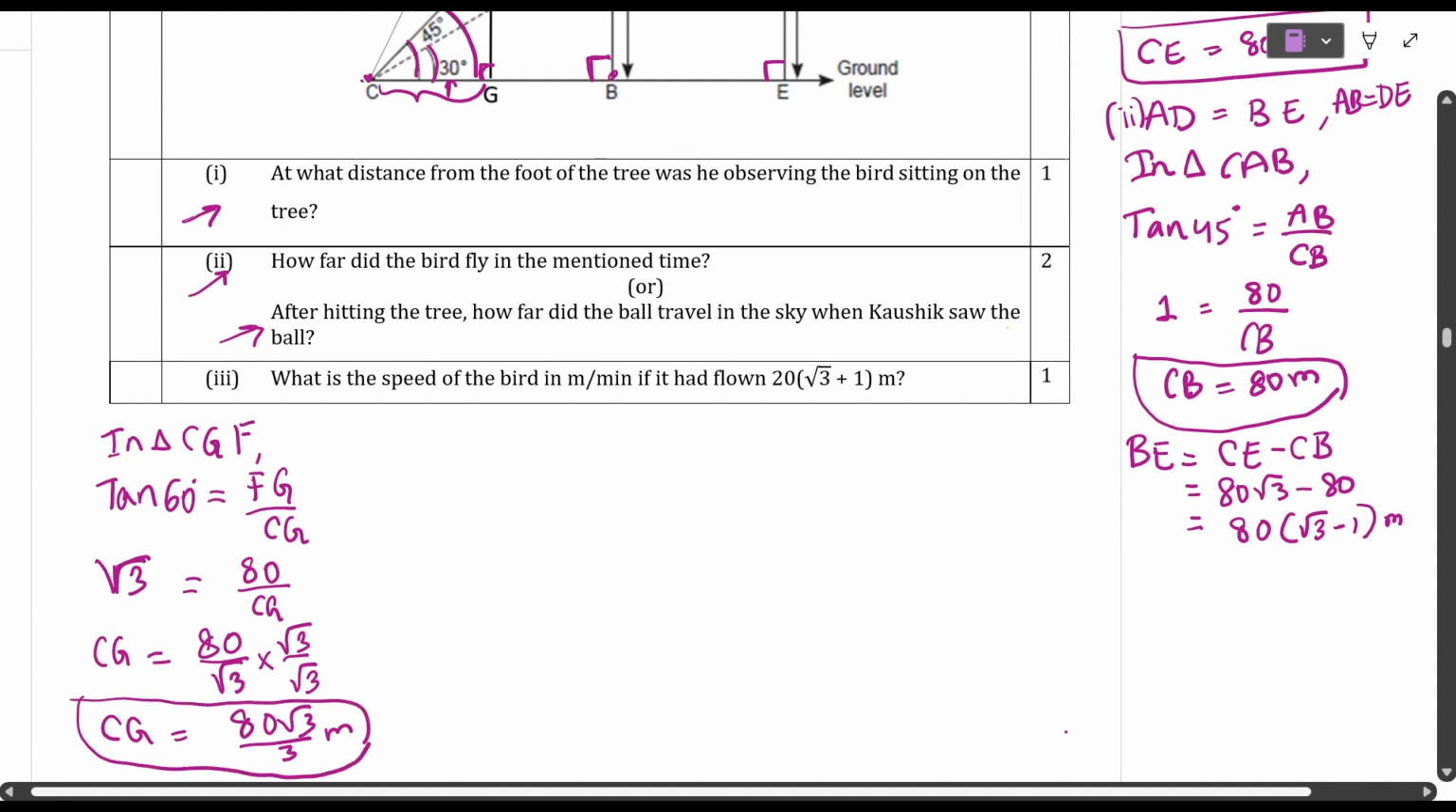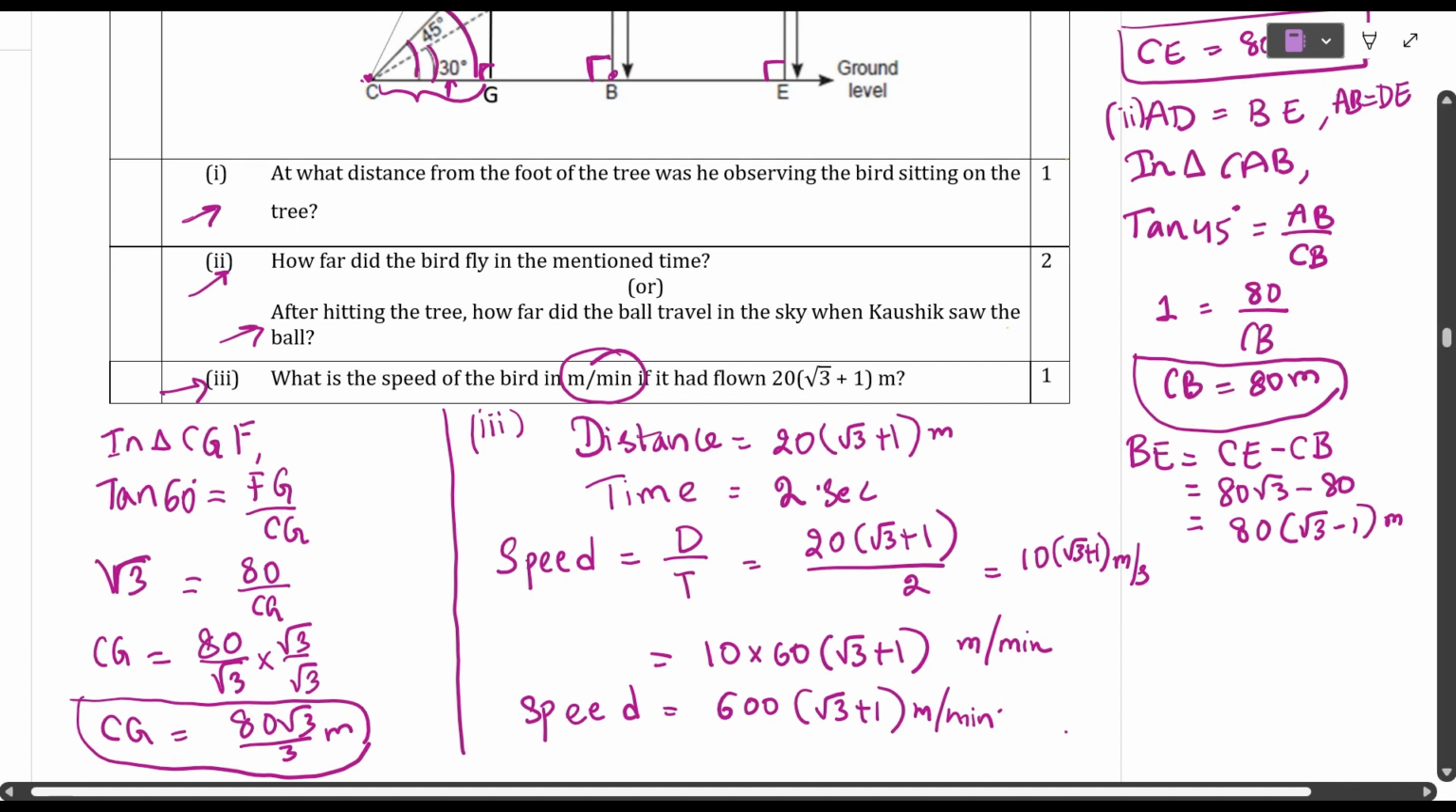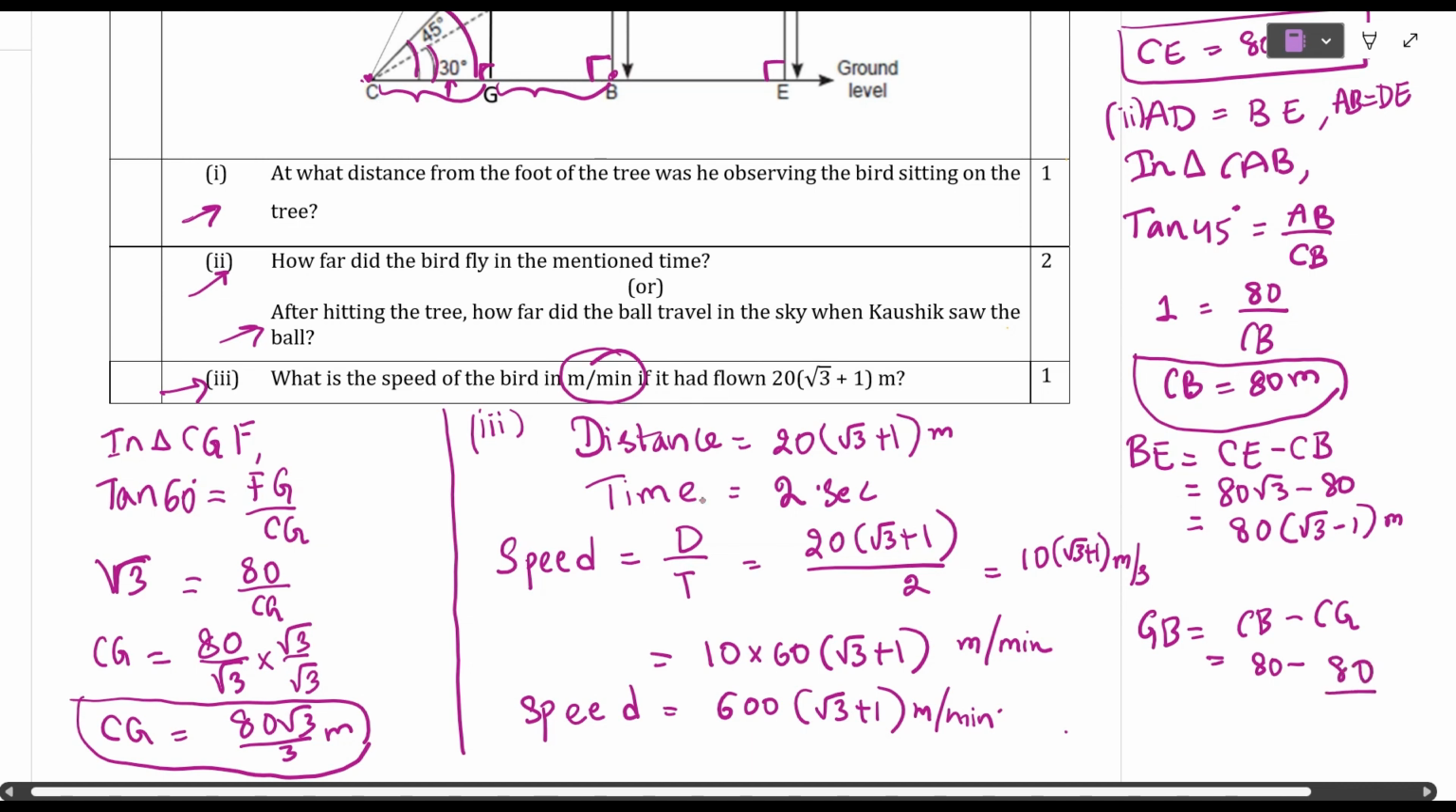So next one, third bit. The ball traveled means CG, 80 root 3 by 3, and also GB we have to find here. This is the distance traveled by the ball, no? So how will you get GB? GB we will get as CB minus CG. CB is how much, students? 80. Minus CG, how much, students? 80 by root 3, or 80 root 3 by 3. Let us take 80 by root 3, it will be easy for you. So 80 of 1 minus 1 by root 3 meters. This is the distance traveled by the ball. Did you understand, students?